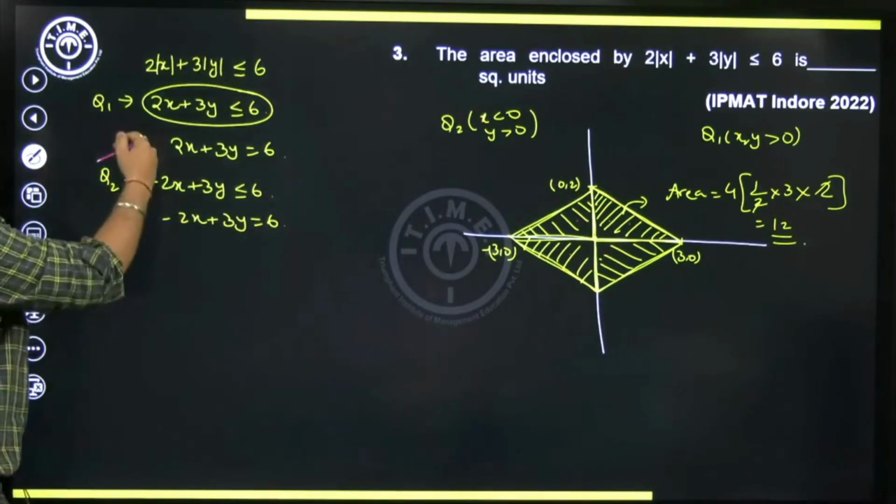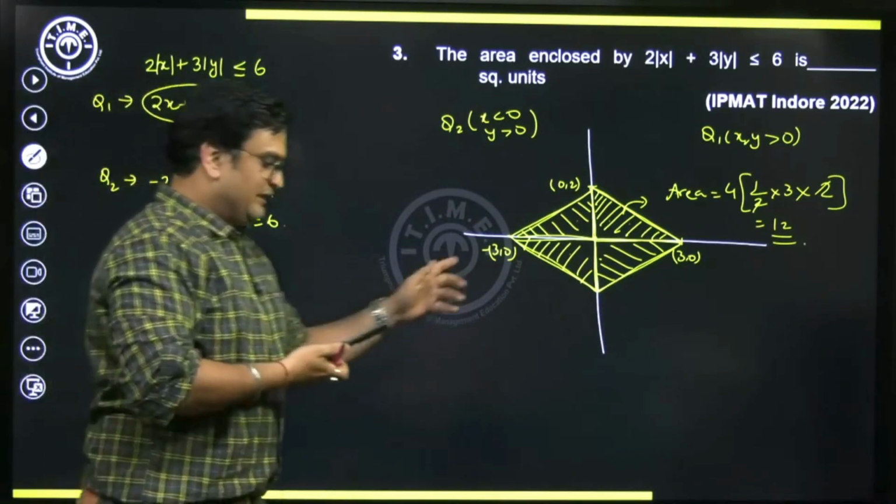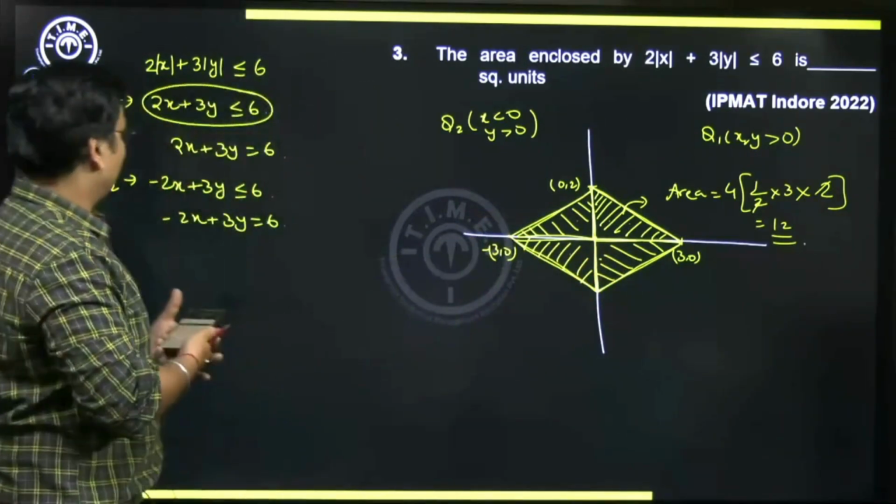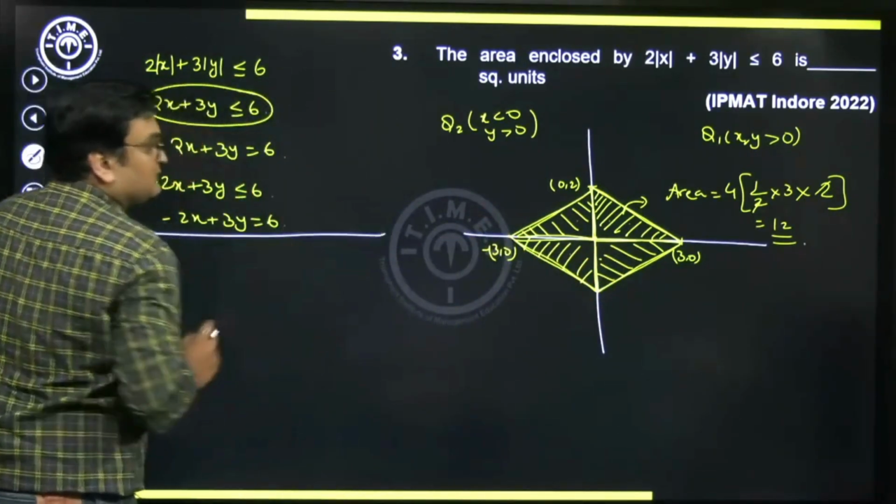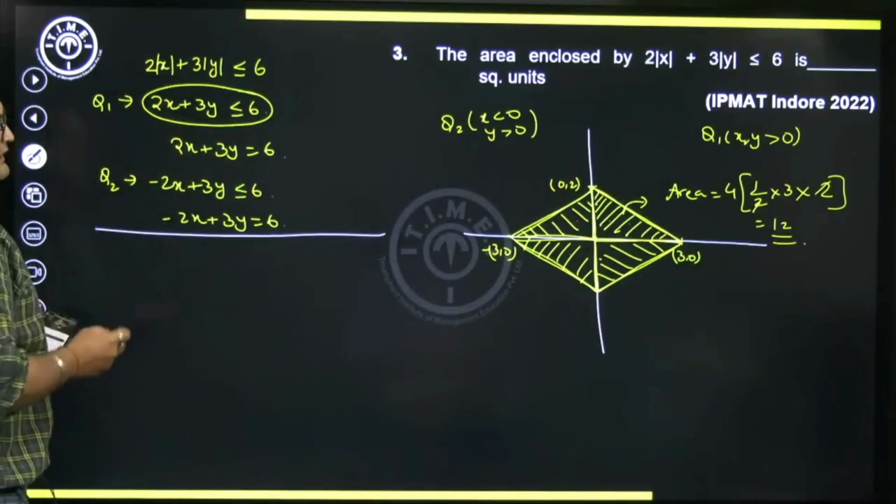Similarly, we can decide what will happen to Q3, what will happen to Q4, and accordingly go on drawing the diagrams. All right, I hope we are clear with this.